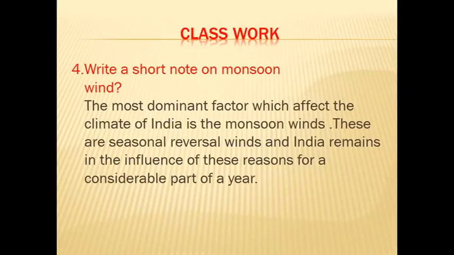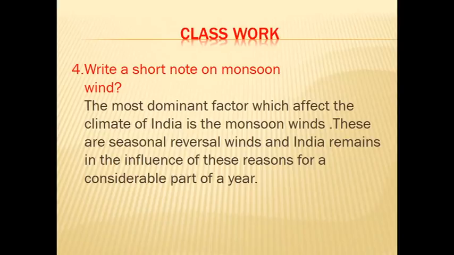Write fast. Only 2 minutes for each question. You have to complete it fast. The most dominant factor which affects the climate of India is the monsoon winds.